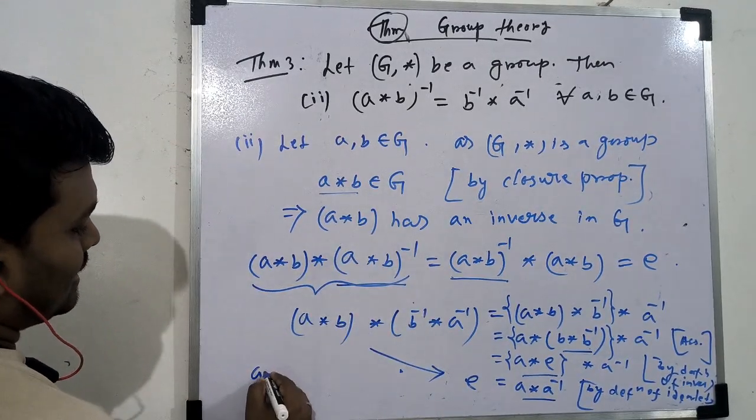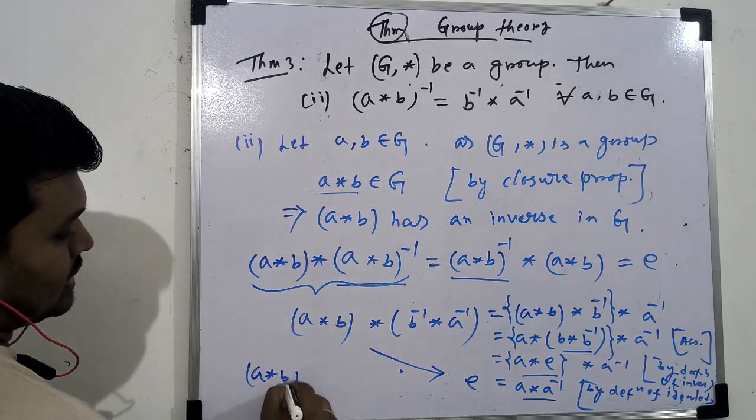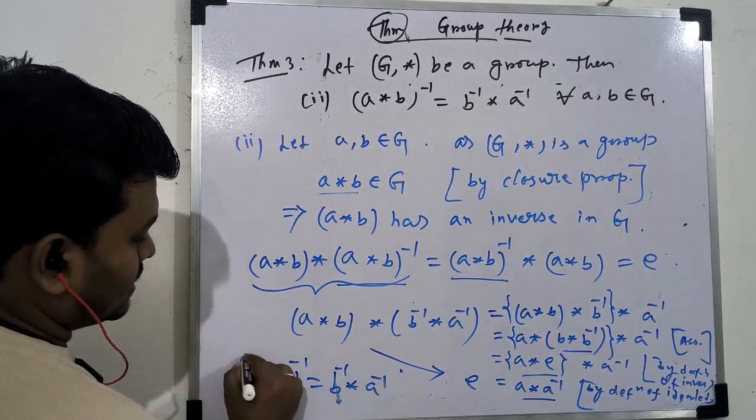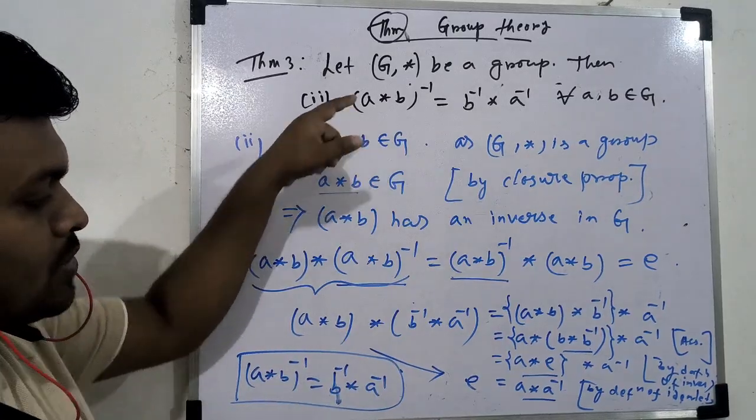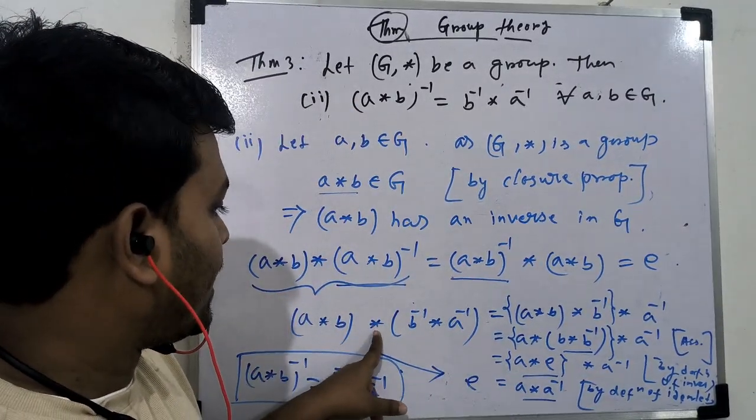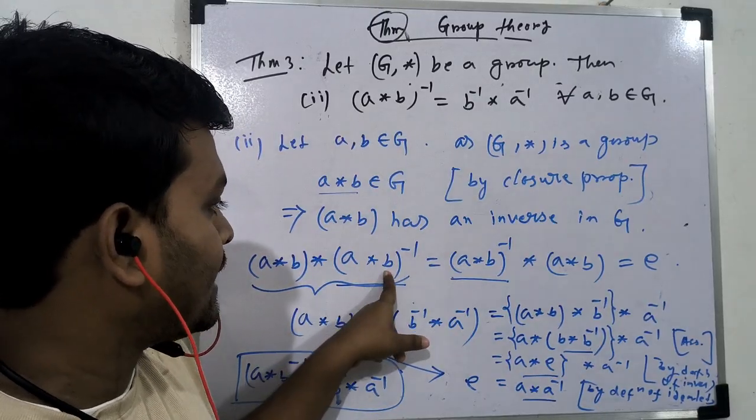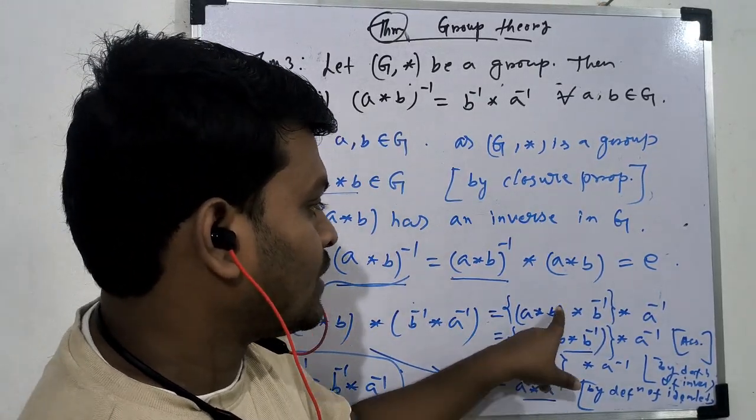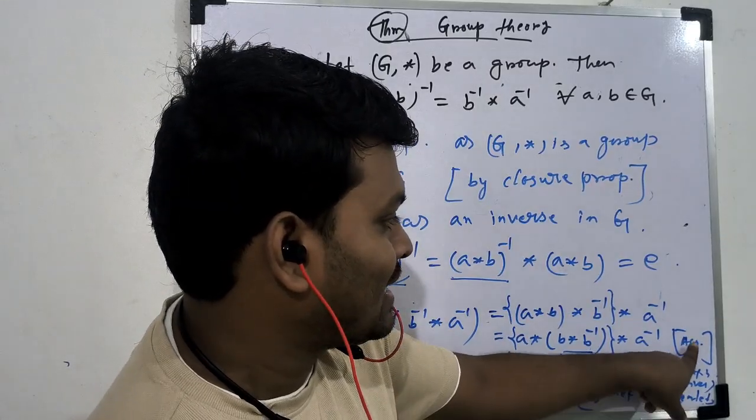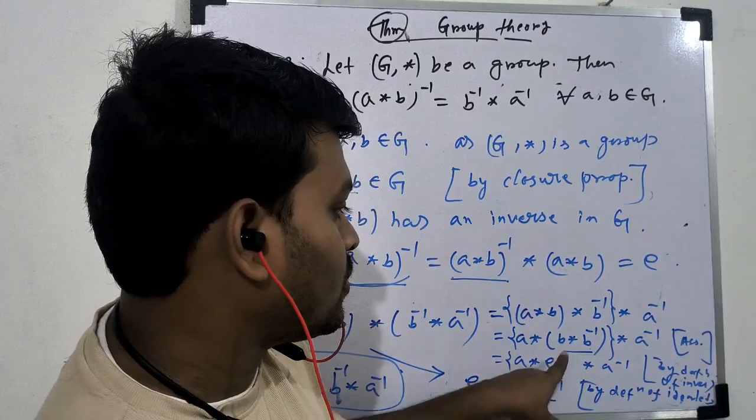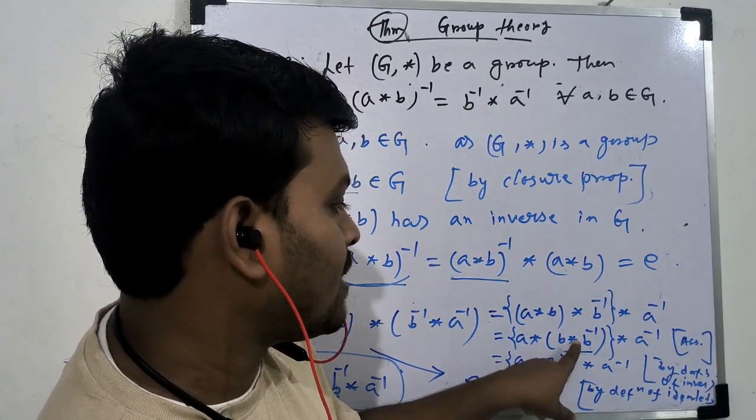Therefore we can say that A star B इसका इनवर्स क्या होगा, बी इनवर्स स्टार ए इनवर्स। सो दिस इज प्रूफ। So first I take here this one, and now by calculating I prove E. So in the first step there, by using associative property, and here B star B inverse, in the place of B star B inverse we write E.